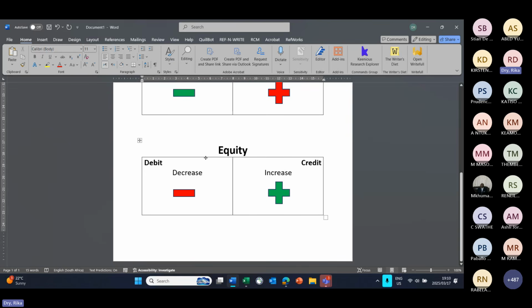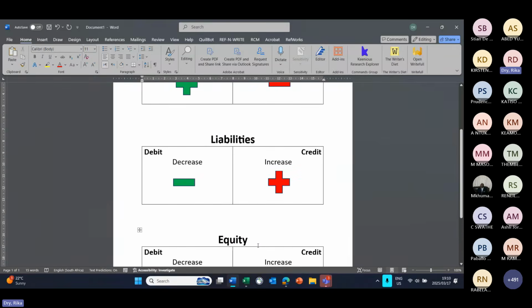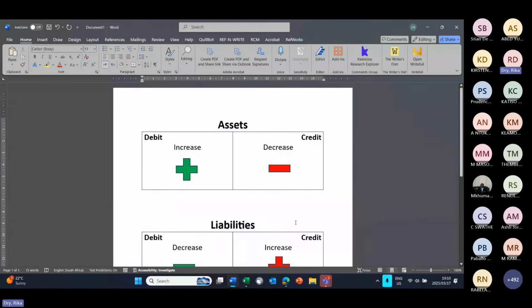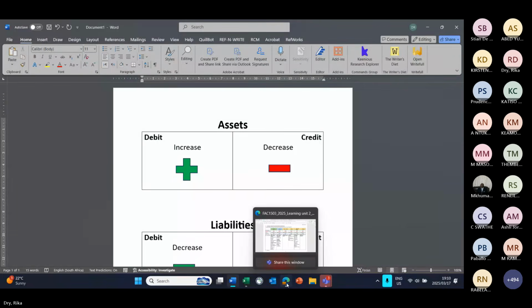So expenses will be debited and income will be credited. So I'm going to work through an example with you guys, but I want you to keep these 3 rules in mind as we do the example.